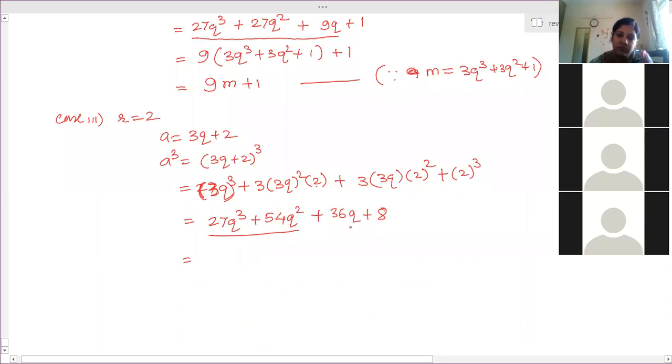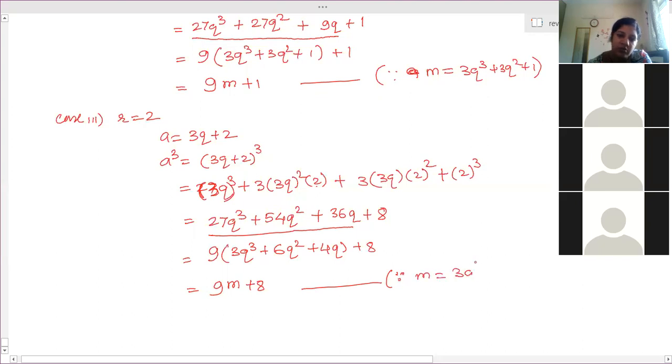So here we can take 9 common from this. 3q cube plus 6q square plus 4q plus 8. So 9 into bracket, 9m plus 8, where m is 3q cube plus 6q square plus 4q. So these are all the possible cases.